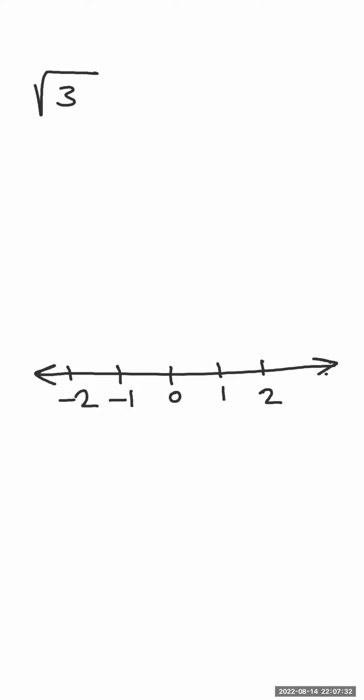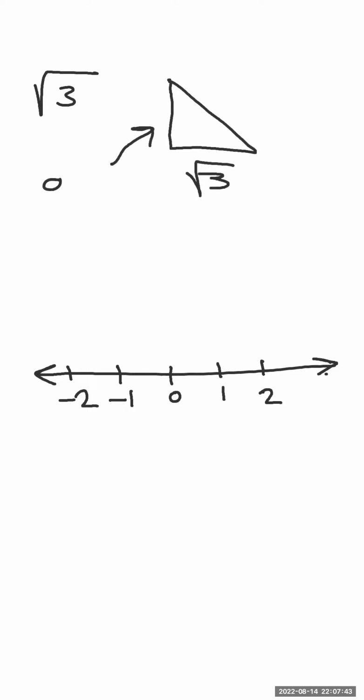So now, draw your triangle. We said that this side will be square root of 3. Here, the side is a minus 1 over 2, and this side, the hypotenuse, is a plus 1 over 2.